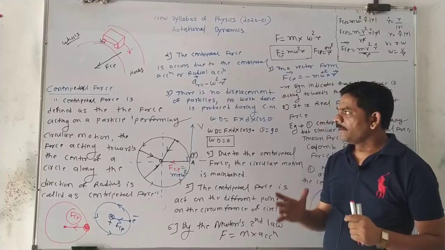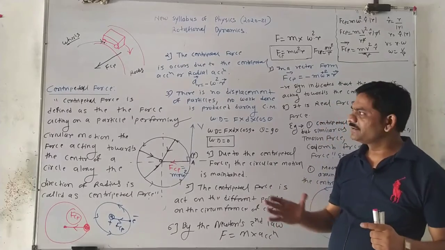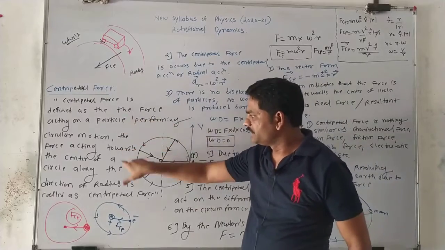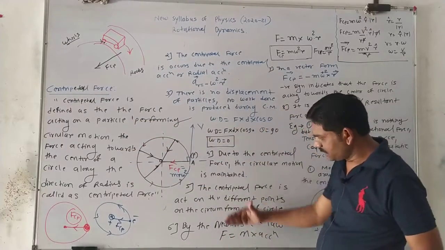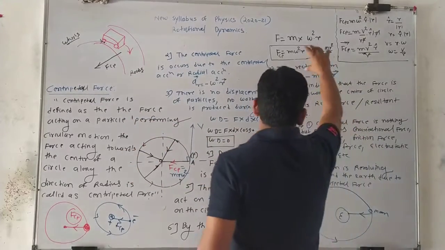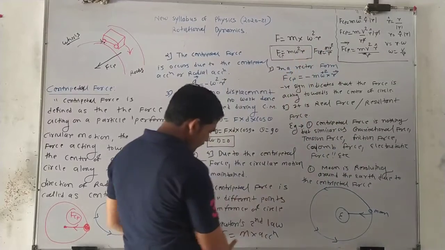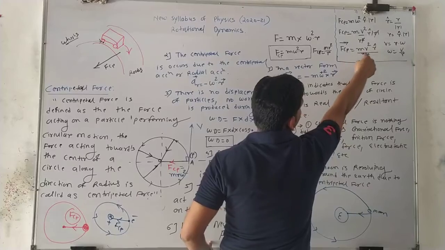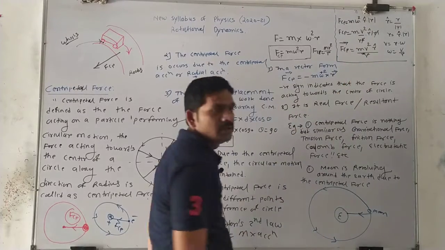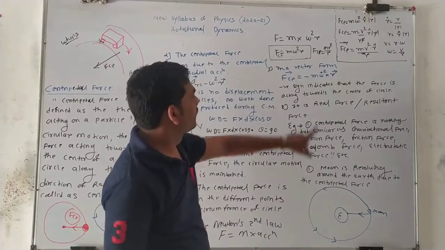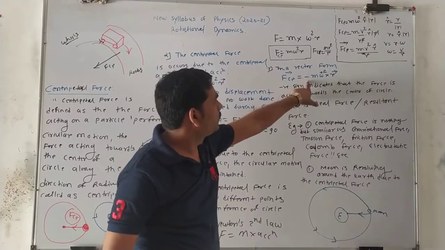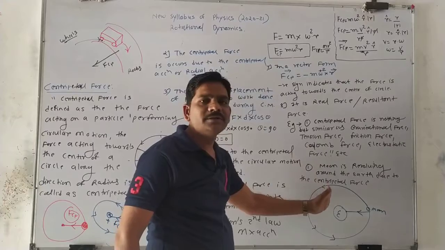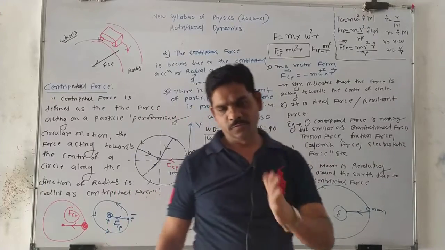So we stop here. Do you understand the concept of centripetal force? Yes or no? Yes. What is the definition? This is the definition, with some following points. This is the simple derivation with the help of Newton's second law. This is a more detailed explanation in vector form by the definition of unit vectors. This is in vector form, this formula or this formula. These are some examples of a centripetal force.